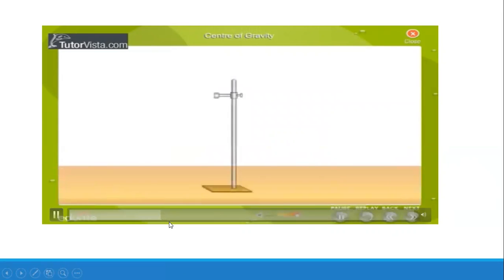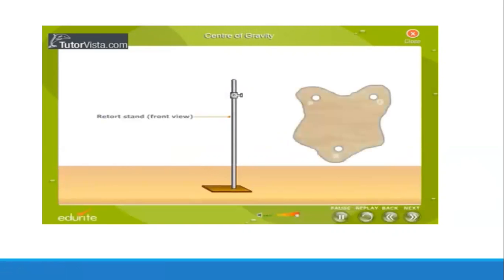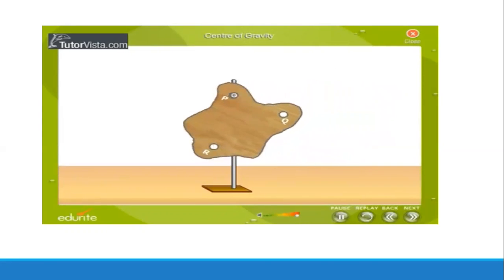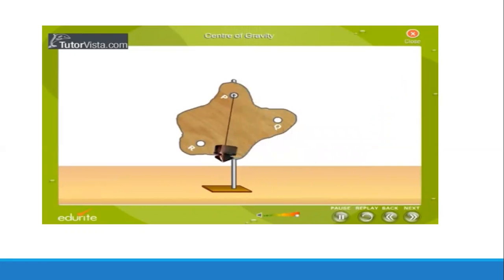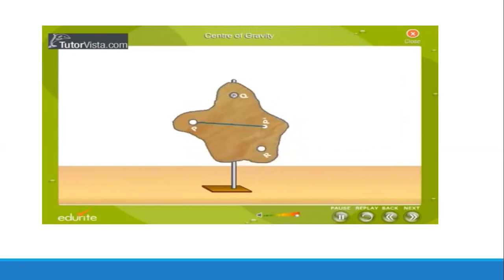Let us now determine the center of gravity of an irregularly shaped lamina using a plumb line. Make three holes near the edge of the lamina so that the lamina can swing freely when pivoted from each hole. Suspend the lamina from the point P as shown here. Hang a plumb line from the point P and mark the plumb line PP' on the lamina. Repeat the experiment by suspending the lamina from Q and mark the plumb line QQ'.